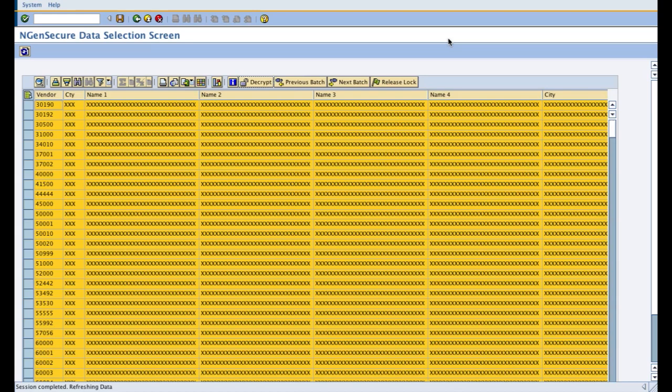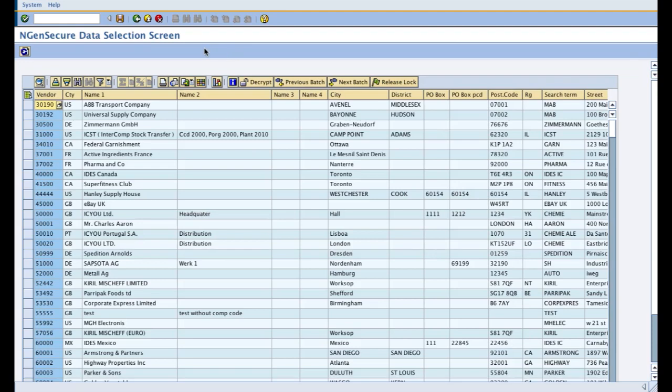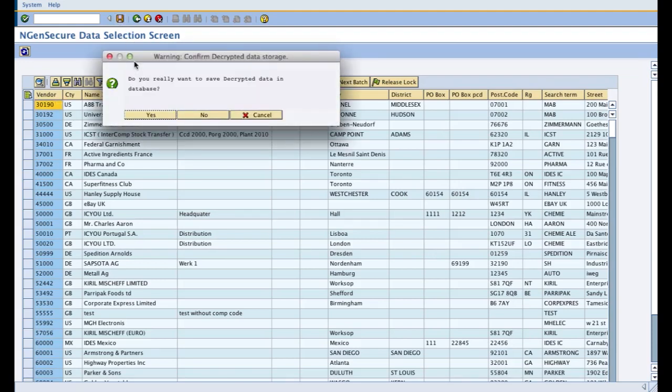So this is all about the data scrambling tool use case, which I showed you in the presentation. So by this, all the personal identifiable data which are defined as sensitive fields as per your country law can be protected in quality and development SAP systems using the tool. So I click on save over here.